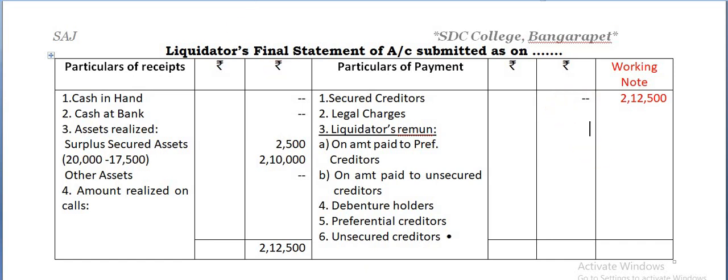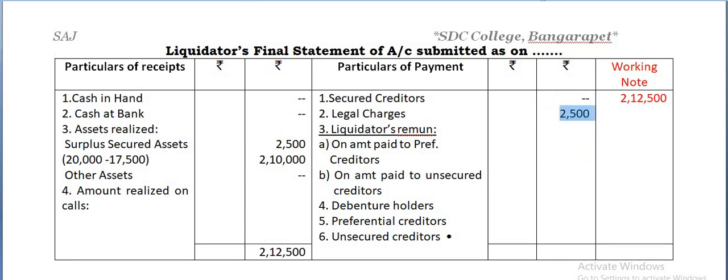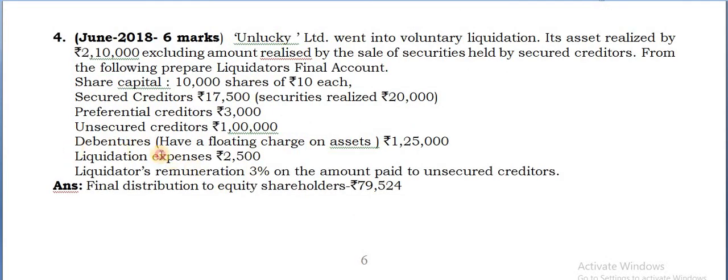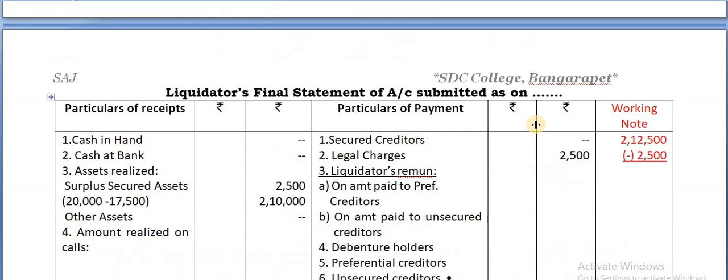Okay. Then legal charges is there that you can deduct. Legal charges is given as 2,500. That is a liquidation expense. Now minus the same here. So the balance you are getting is 2,10,000.